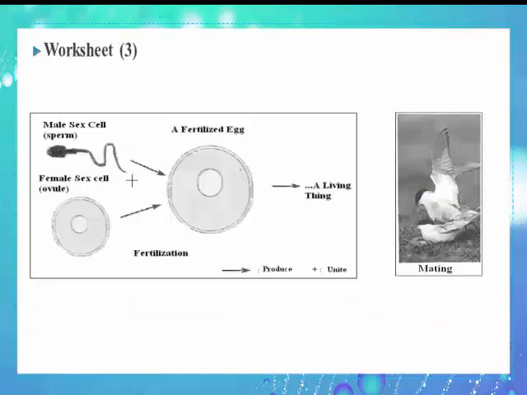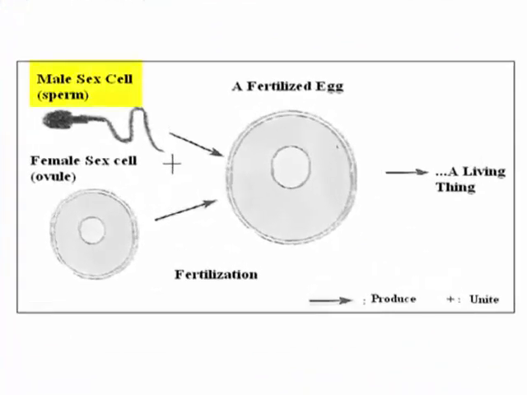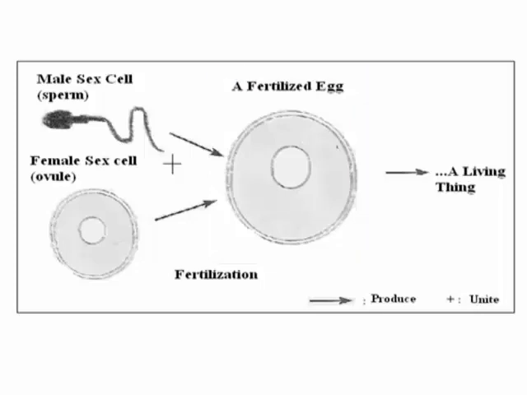This fertilized egg represents the beginning of a new living thing. Now let's observe this figure in worksheet 3. Here is the male sex cell and here is the female sex cell. During fertilization, the sperm and the ovule unite to produce a fertilized egg, which then produces a new living thing.